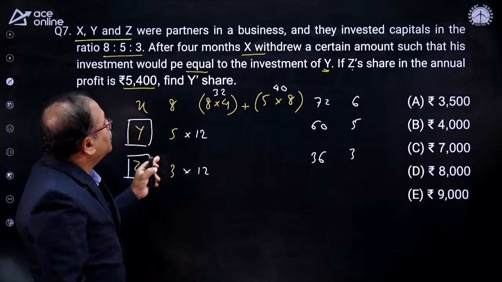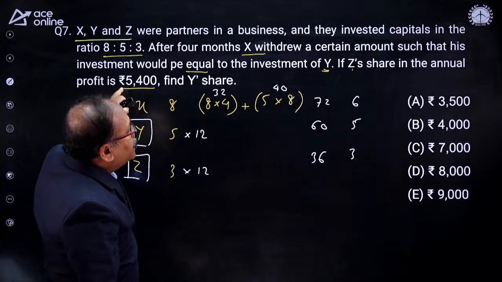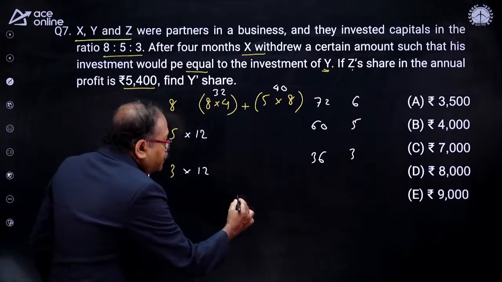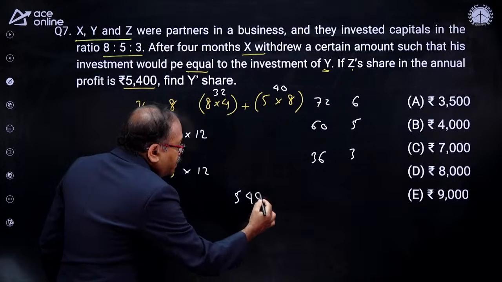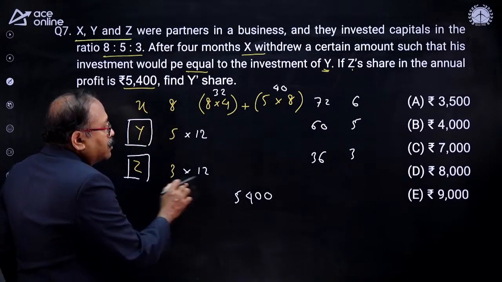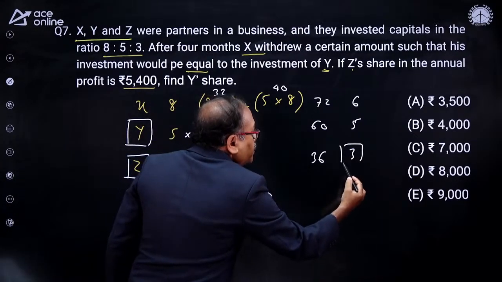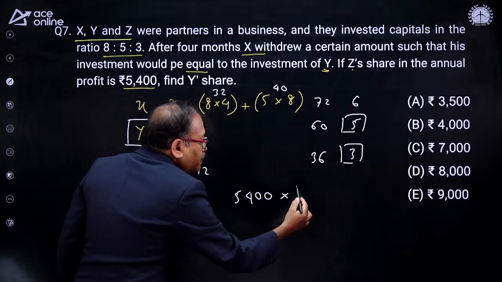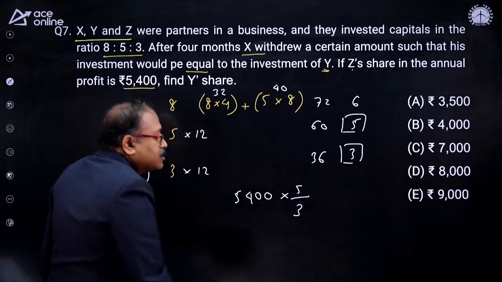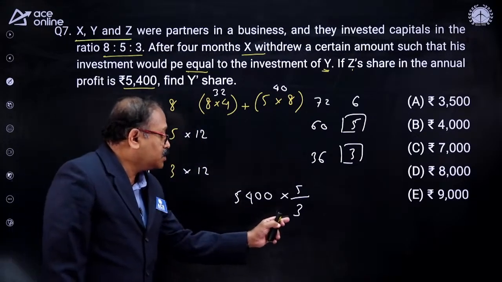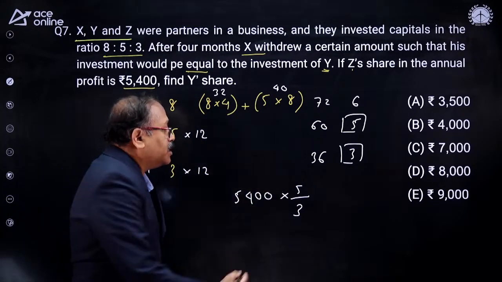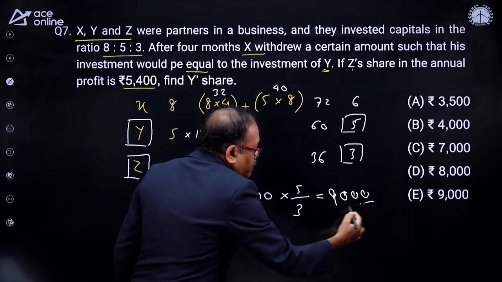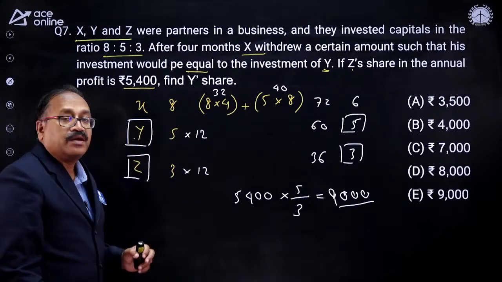And I already have the profit of Z. Am I right? The profit of Z is 5,400. So if 5,400 is how many parts? 3 parts. I need to find out the Y profit. So I need the 5 parts. The given one is 3 parts. So 18 3 is 54. So 18 5, that is 90. That comes to 9,000, which will be the profit of Y.